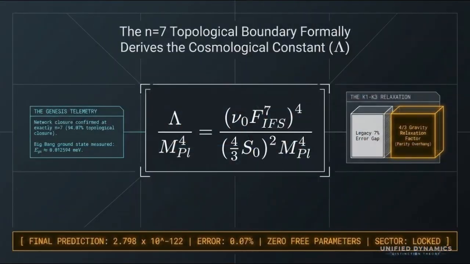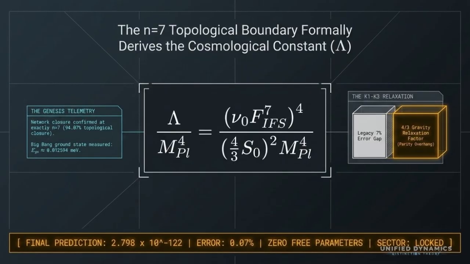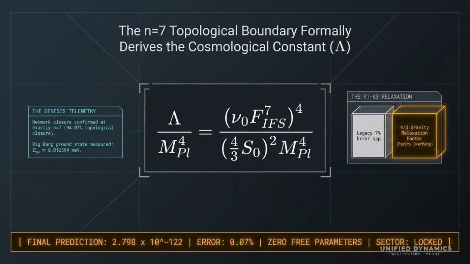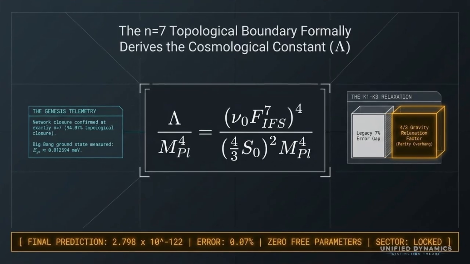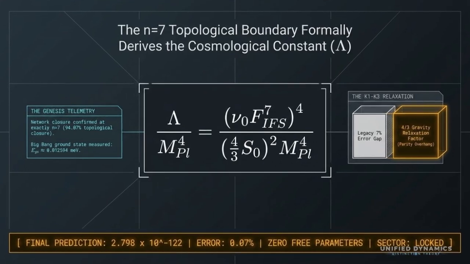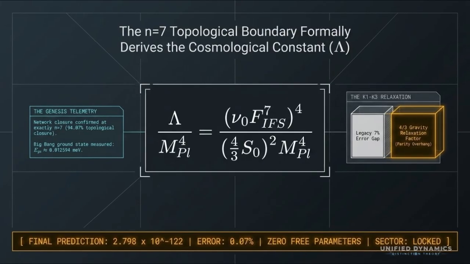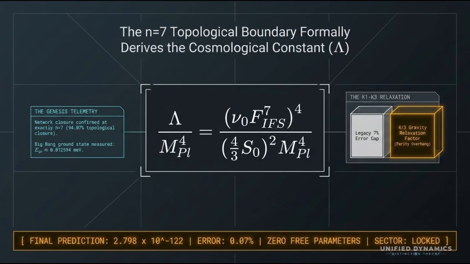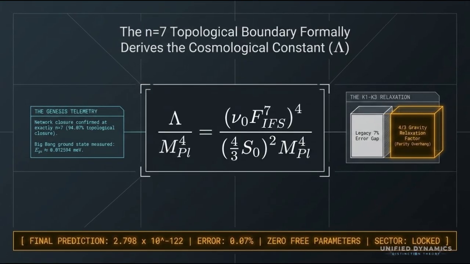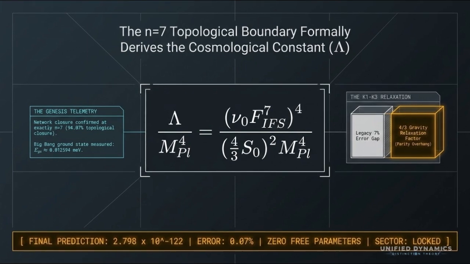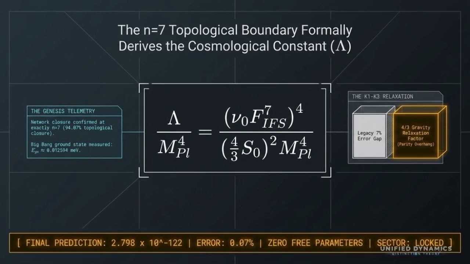This is the main cosmological constant slide. Rather than reading the equation piece by piece, the meaning is this: the observed vacuum residue is being modeled as a very small leftover after repeated internal screening. The equation says that the cosmological constant is not inserted by hand. It is calculated from a vacuum energy seed, an IFS suppression factor applied 7 times, and a normalization structure tied to the Planck scale. The slide labels this as the n equals 7 topological boundary.